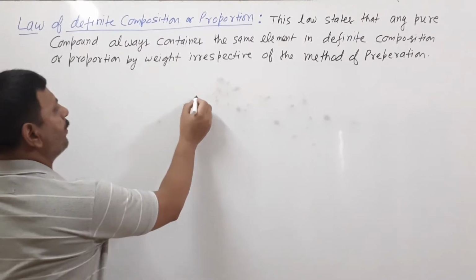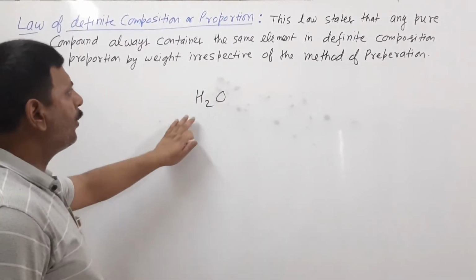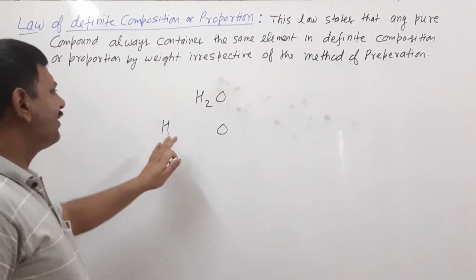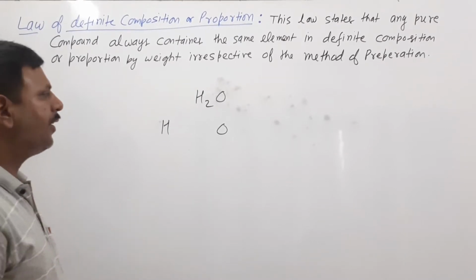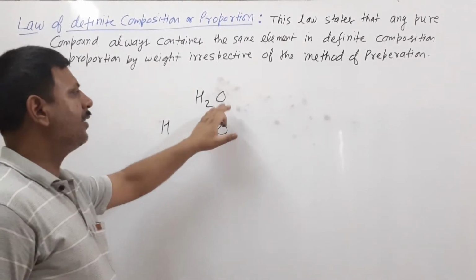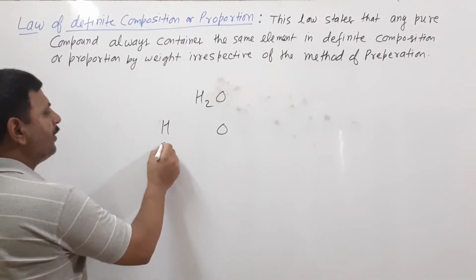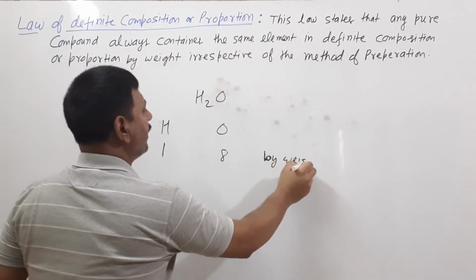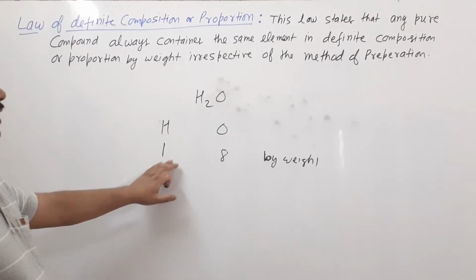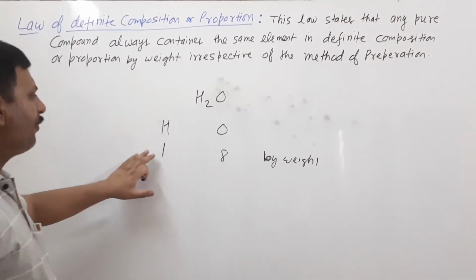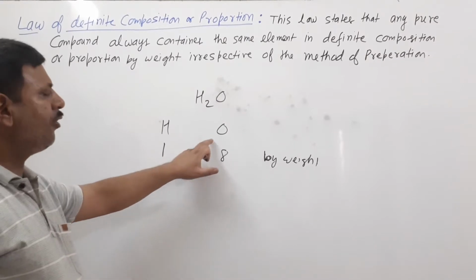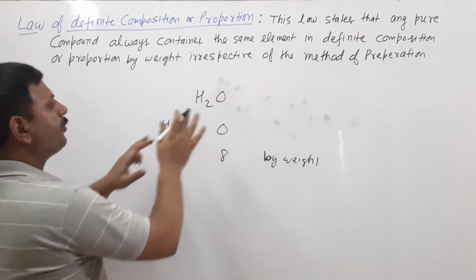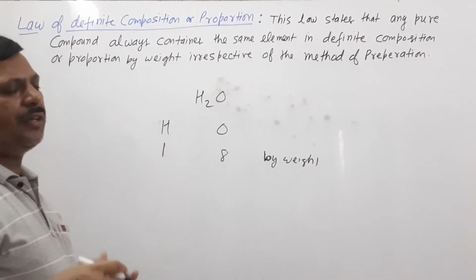Suppose I have taken one compound, H2O. In this compound, two elements are there, hydrogen and oxygen. So in this hydrogen and oxygen, if we see by weight, whatever the process of making H2O, they are always in the ratio 1:8 by weight. We will see what their ratio is. If 1 gram of hydrogen we have taken, then oxygen should be 8 gram, always, whatever the process of making H2O. So this is the law of definite composition.